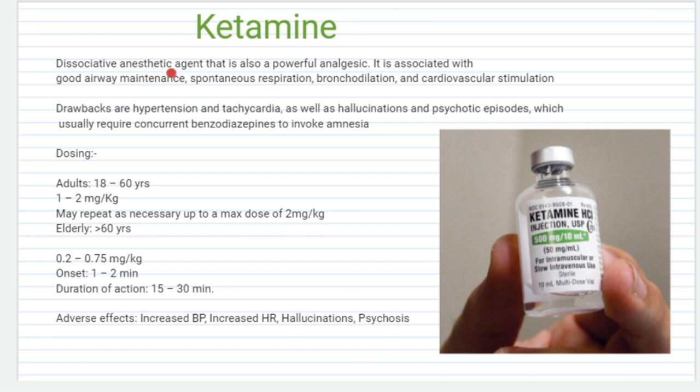Dissociative anesthetic means it will cause cataplexy and catatonia in the patient, and it also helps for analgesic effect. It is safer to give for airway maintenance, spontaneous respiration, bronchodilation and cardiovascular stimulation. So we can give ketamine to patients who are at high risk for respiratory depression. But the drawback of ketamine includes hypertension and tachycardia.